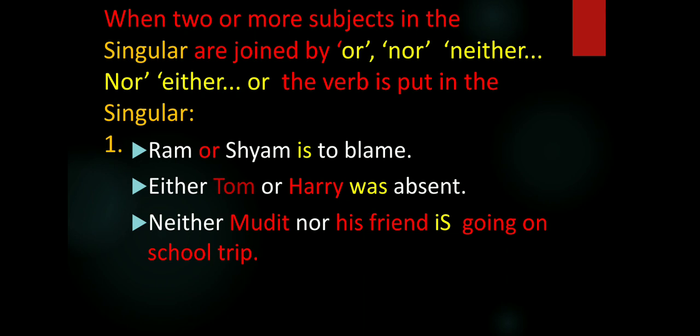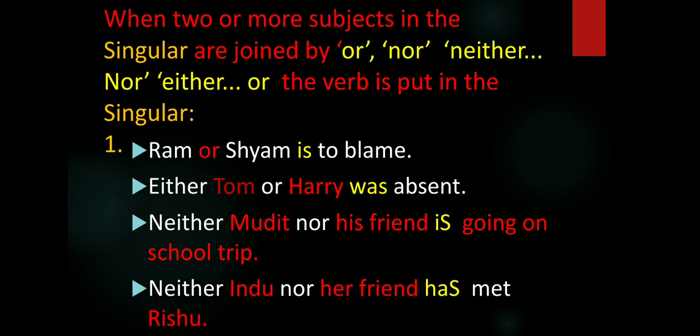Since two subjects are joined by or, here according to the rule we have used a singular verb, that is was. Next, neither Mudit nor his friend is going on a school trip. So here also according to the rule, a singular verb is used.